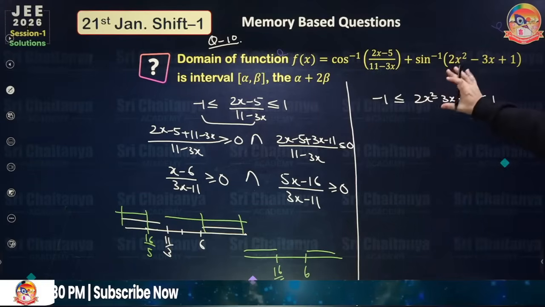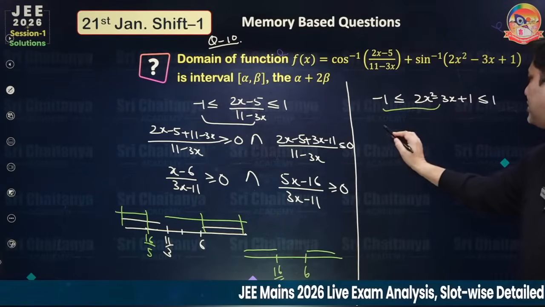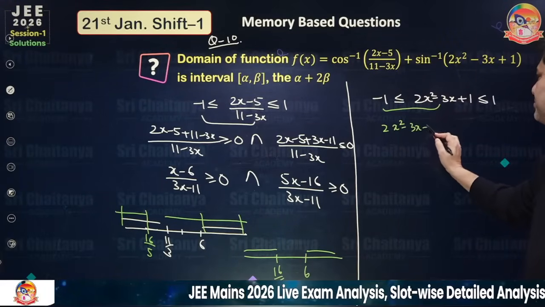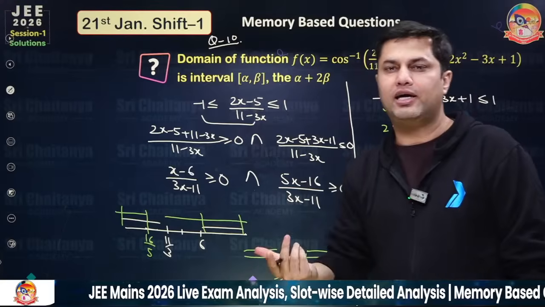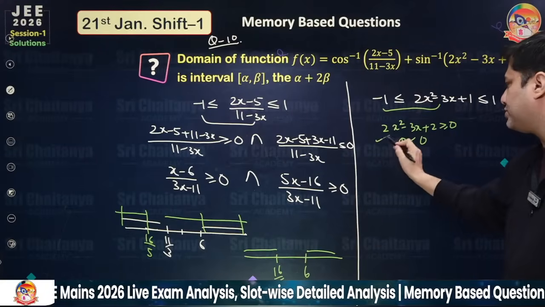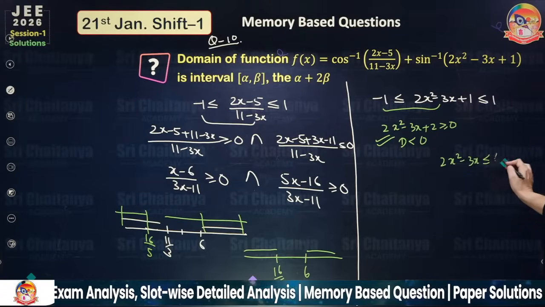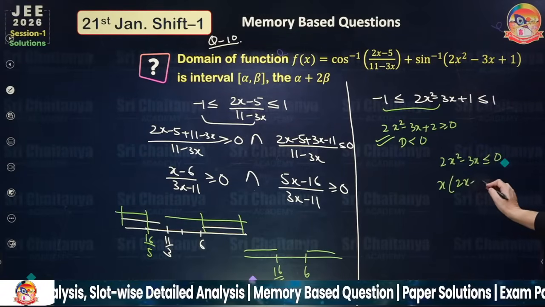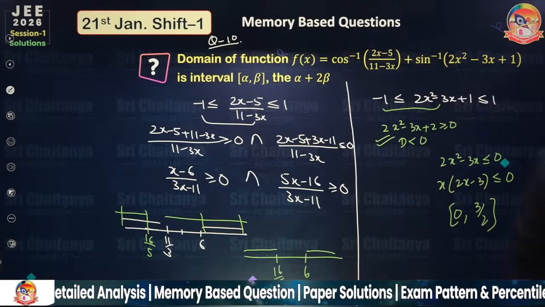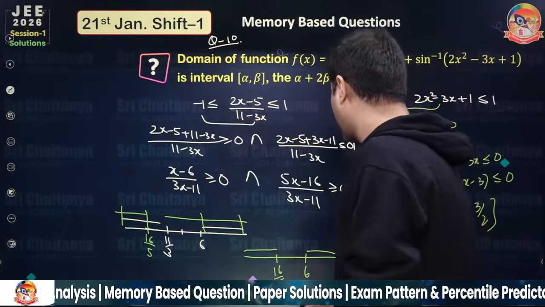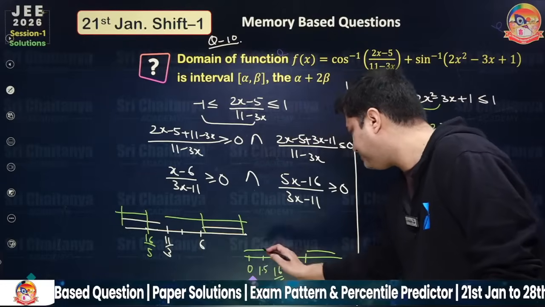Now let's solve this part and then we'll take the common part again and tell the domain. If you solve this inequality, this is 2x square minus 3x plus 2 greater than or equal to 0. This quadratic has D negative. D negative means the quadratic is always positive. If I solve the second one, 2x square minus 3x less than or equal to 0. If you take x common, x(2x minus 3) less than or equal to 0. From the wavy curve, the answer is 0 to 3 by 2. So the second part is 0 to 3 by 2, and 3 by 2 is 1.5.